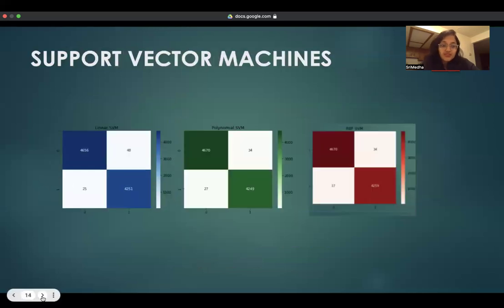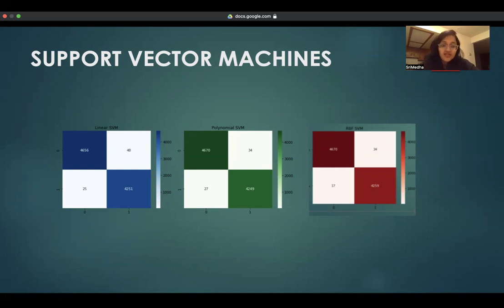Moving on to SVMs, the core idea behind SVMs is to find the optimal hyperplane that separates different classes in a dataset with the maximum margin. In a binary classification scenario, this hyperplane acts as a decision boundary, assigning new data points to one of the two classes based on which side of the hyperplane they lie on. Out of all the models, SVM performed the best. In SVM, I experimented with three different kinds of kernels.